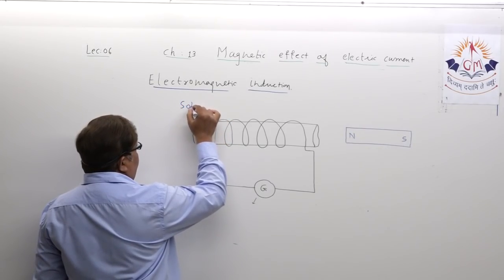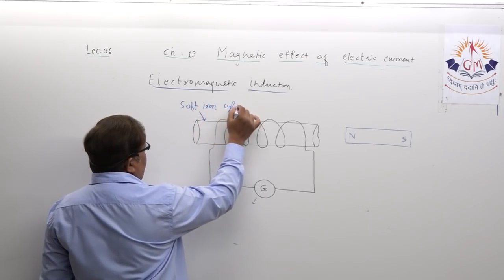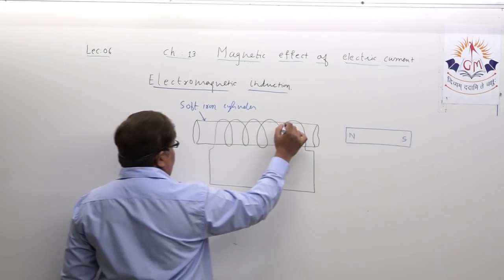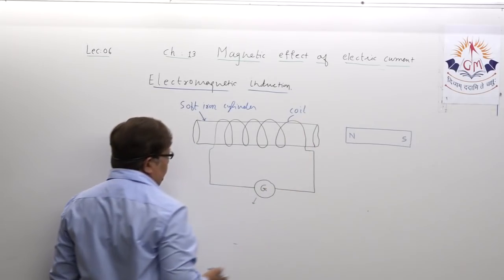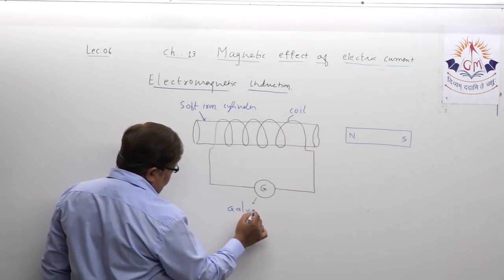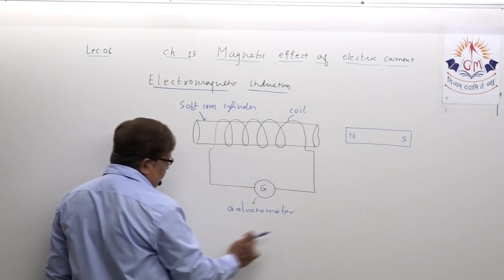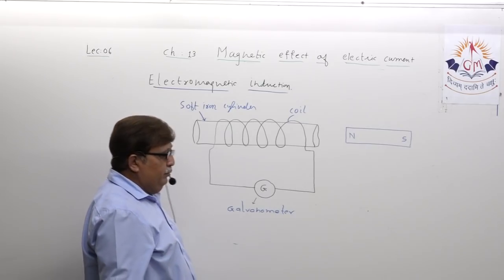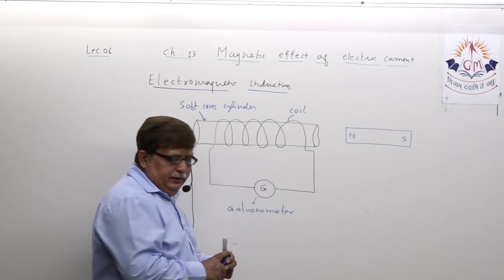Suppose this is, dear student, a soft iron cylinder. This is, as you know, the coil which we have made. This is actually the galvanometer. What is the role of galvanometer? Just to detect the presence of the current.